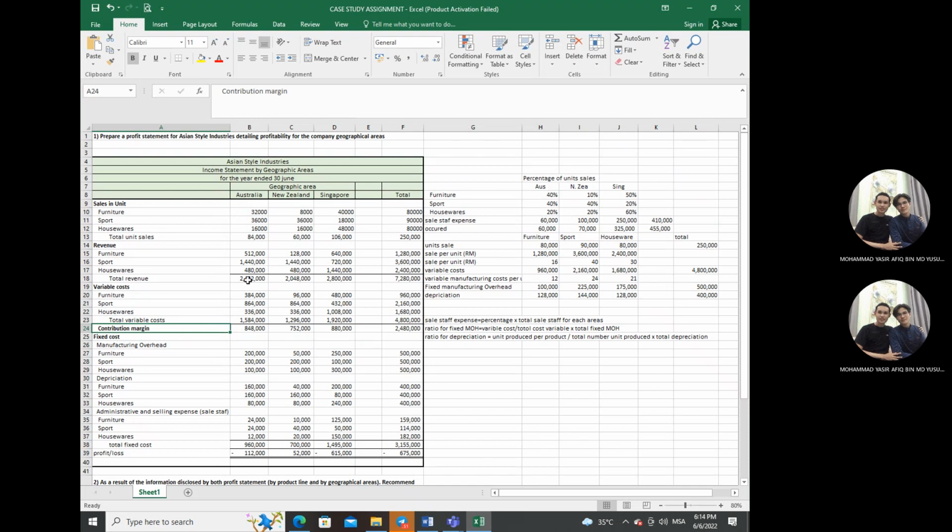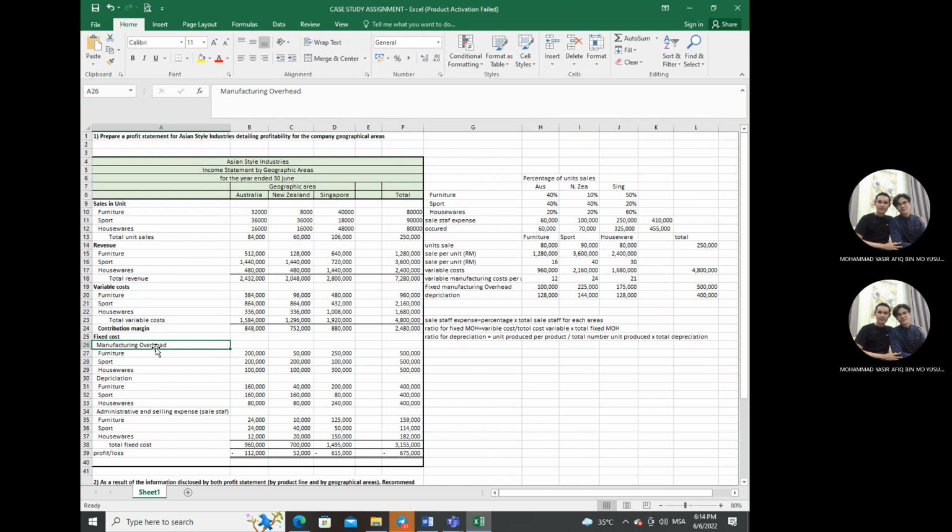Contribution margin we get from total revenue minus total variable cost. Okay, that's it. So we have to do this for Australia, New Zealand, and Singapore. After that, we got this figure. After we got the contribution margin, we have to search for fixed costs.